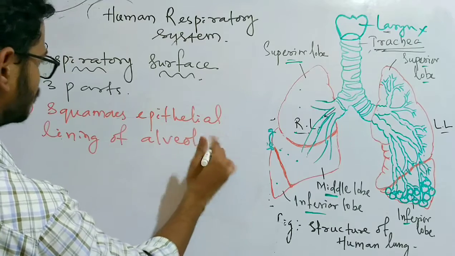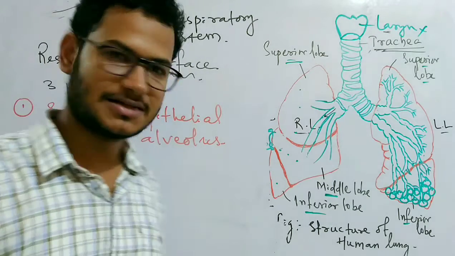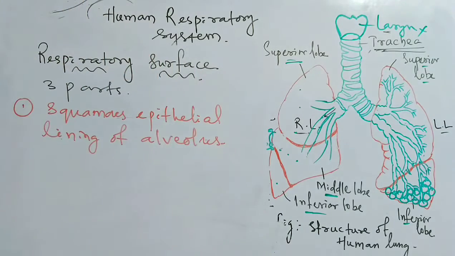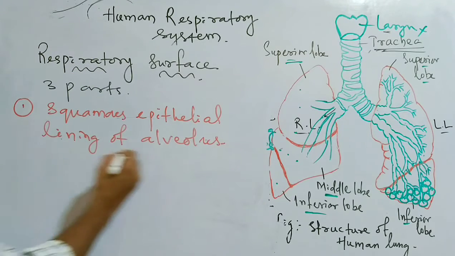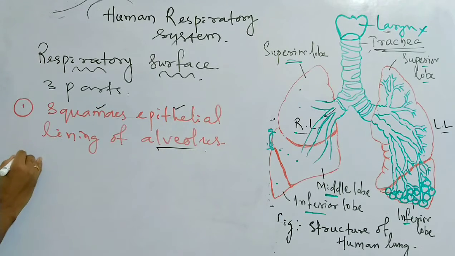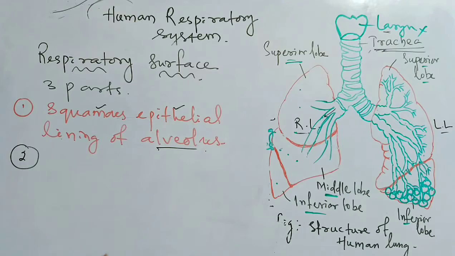So the squamous epithelial lining of the alveolus makes the first part of the respiratory surface. As I have told you, the respiratory surface means the surface through which the respiratory gases travel or diffusion occurs. So this is the first part, the squamous epithelial lining of the alveolus. Number two, the second one is the endothelial cell lining of the adjacent capillary.